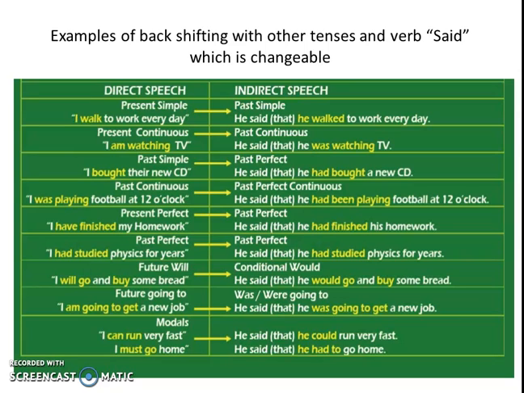In here we have many more examples of the backshifting with other tenses and the verb said, which is changeable. That means that you guys can change said and use the one that is more proper for the occasion or more accurate. So you can read this carefully. You can pause this in your house. There is a lot of information there that you can compare.